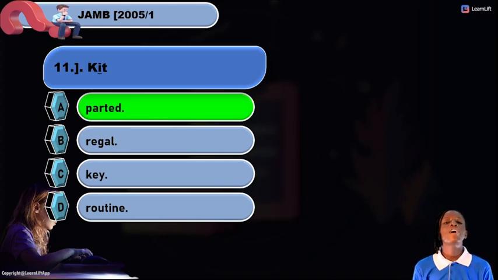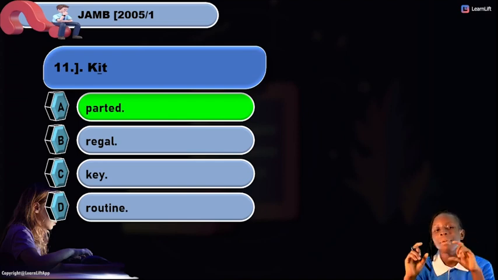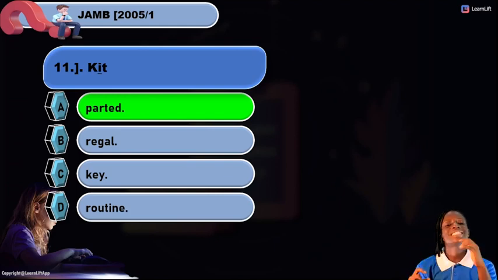Option A, because when I pronounce the word partied, not parted, partied, kids, partied, eat. There's a similarity in these vowels. Now if you were confused on your answer, it is very easy. Eliminate the preceding sounds and pronounce what is wanted.